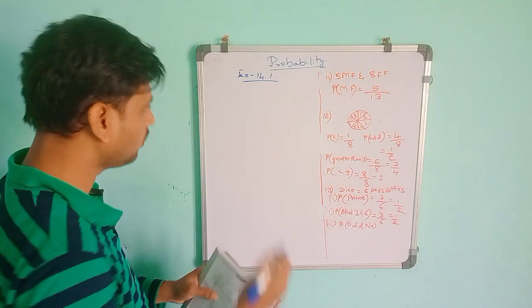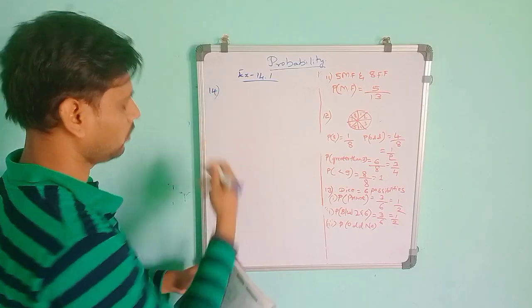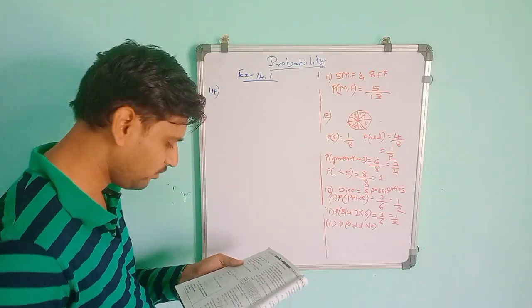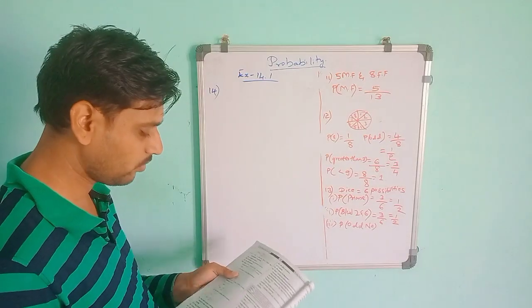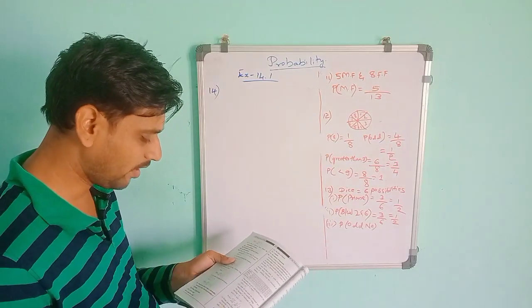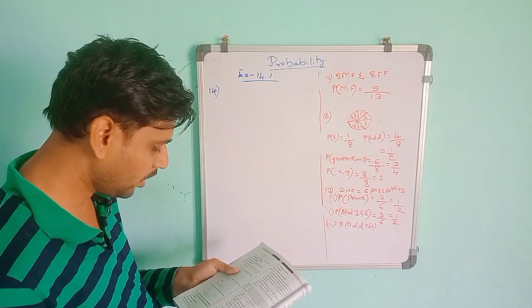Then the 14th one. It is based on playing cards. One card is drawn from a well shuffled deck of 52. So it will have 52 cards, as I told in the explanation about playing cards. Find the probability of getting a king of red color.